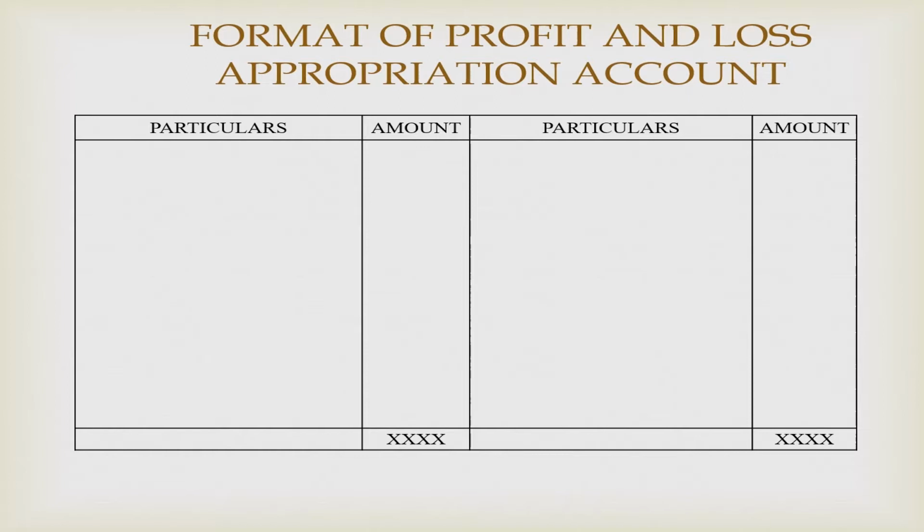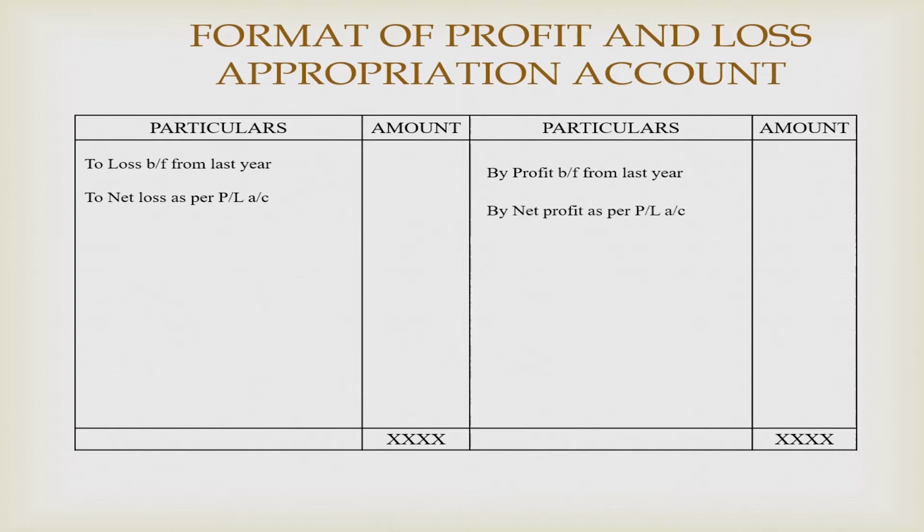In case of any loss brought forward from last year, that will be on the debit side, that is left side, and in case of any profit brought forward from last year, it will be on the credit side. Starting with net loss as per P&L account, which will be shown on the debit side, and if in case it is net profit, it will be shown on the right side.